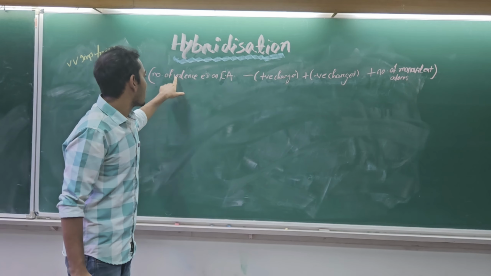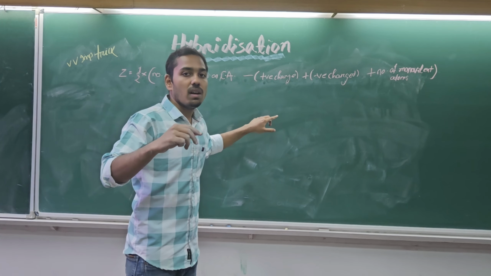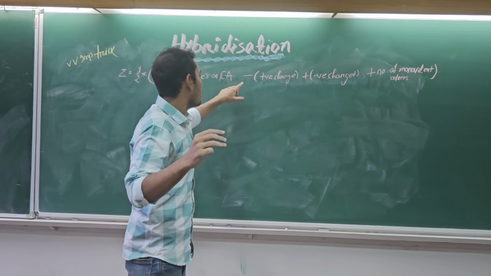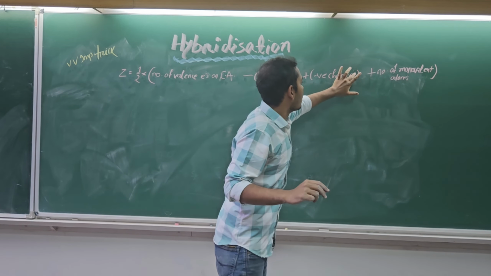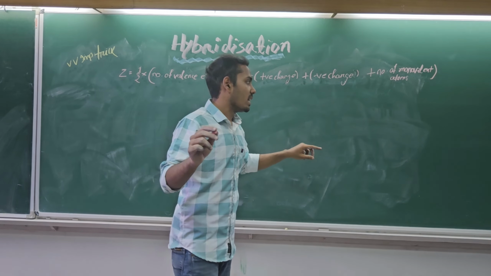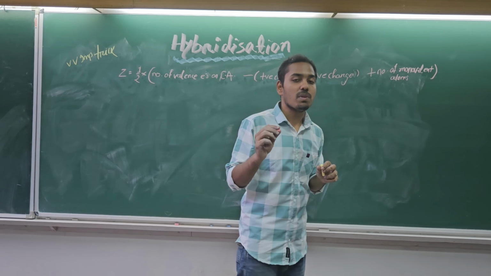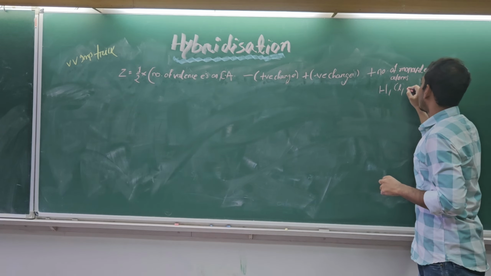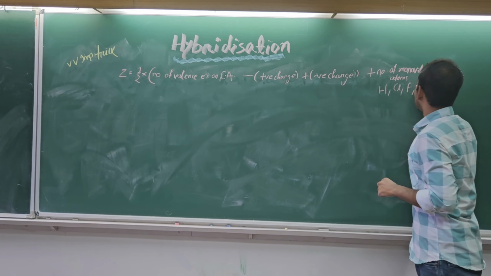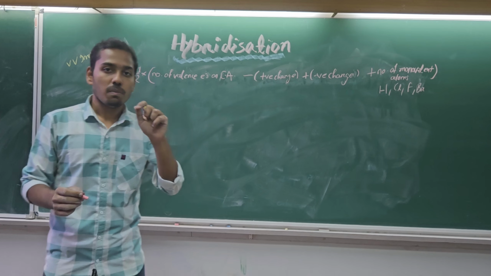Remember, we have to take the valence electrons of the central atom only, minus the positive charge. If the molecule carries any positive charge, then we have to subtract it, and then add the negative charge. If any negative charge is present on the molecule, then we have to add it. At last, we have to add the number of monovalent atoms, if there is any presence of monovalent atoms like hydrogen, fluorine, bromine, etc.